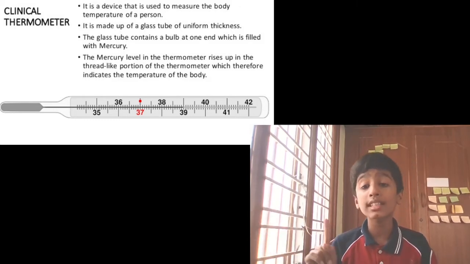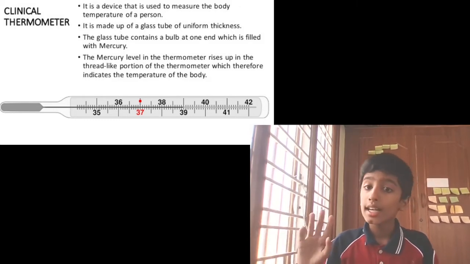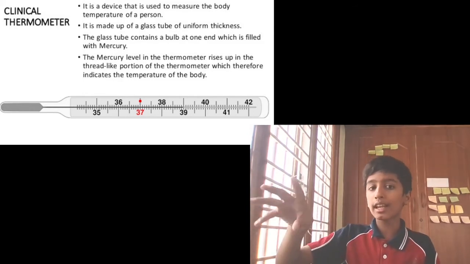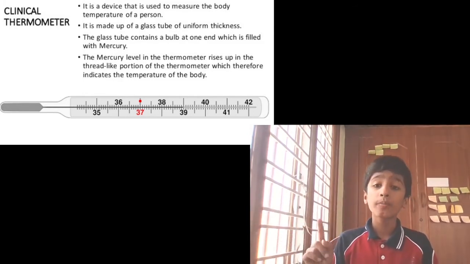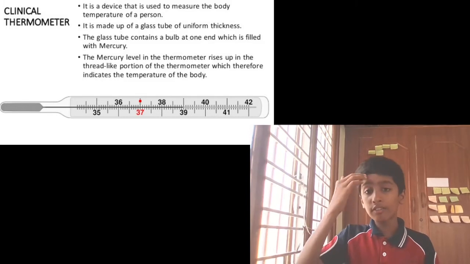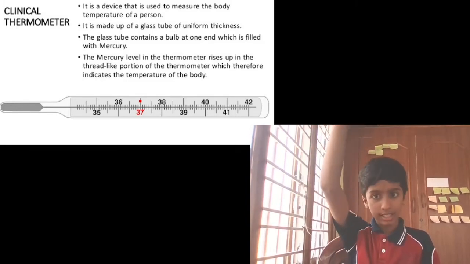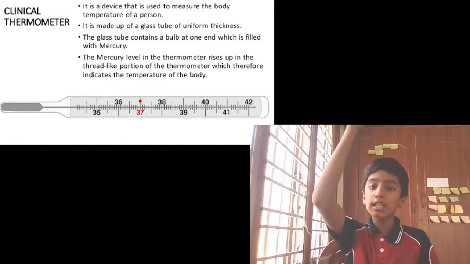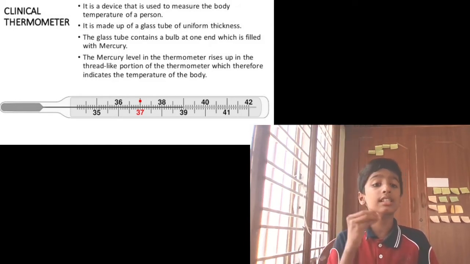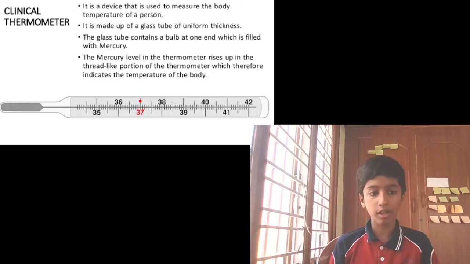But mercury doesn't have any way to go outside, right? Mercury is inside. It doesn't have any way to go, but there is only one way, to the up, right? 35, 36, 37, that side. So it will expand and it will go up. That's how it tells the temperature of the body, okay.